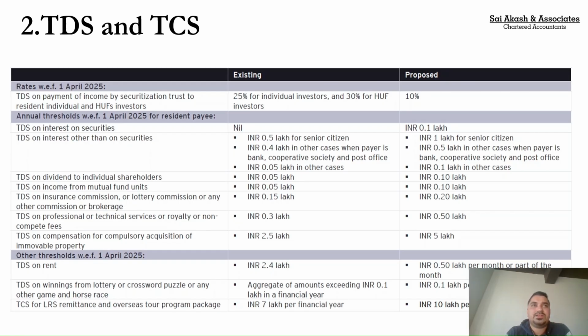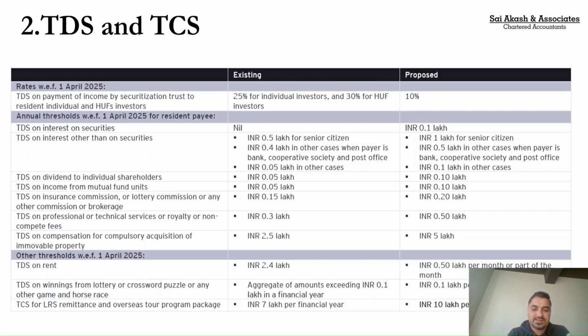So what is the implication of this? Previously, for the total year, the limit was 2,40,000. Only when I crossed 2,40,000 for the entire year, then I should have done TDS. Now the limit is not like that. Even if I am making a payment of 65,000 for a particular month to somebody, I need to do TDS. So they have brought in more persons under the purview of TDS on rent. Now madam said in her speech that it is a 6 lakh limit. Ideally, it is not 6 lakh. They have brought down the limit to 50,000 a month. So even if I'm making a payment of 55,000 as rent to somebody, now I have to deduct TDS. Very important. On social media and elsewhere, people are misguiding on this limit.